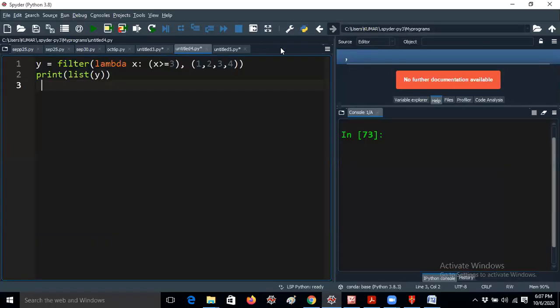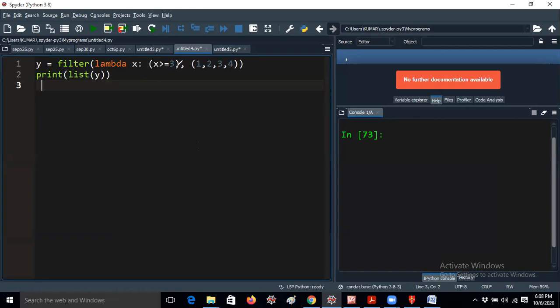Okay, so see, guys, I'm giving the filter method. So that means here I'm adding the condition. Here I'm adding the condition. So here it is 1, 2, 3, 4. I have taken a list in a tuple. Whether it is taking a tuple or a list, whatever it may be, that's not a problem at all.